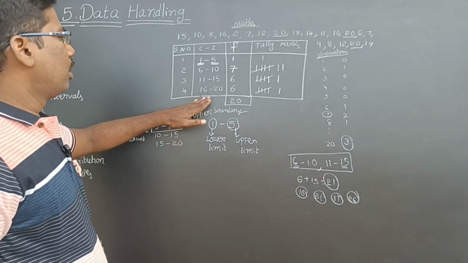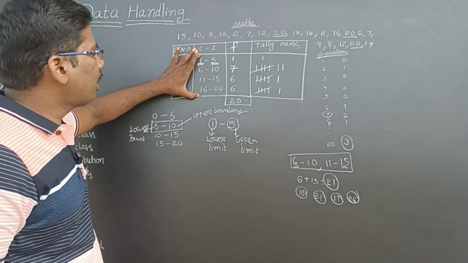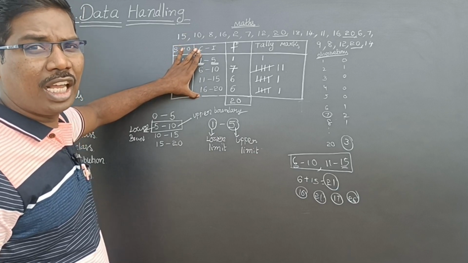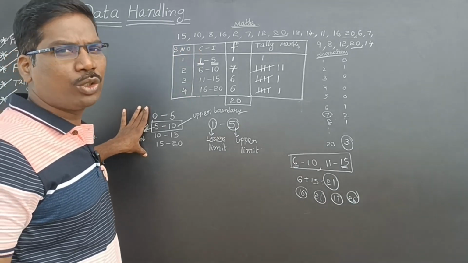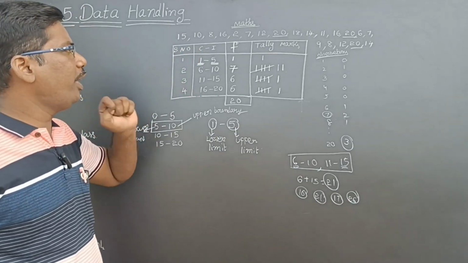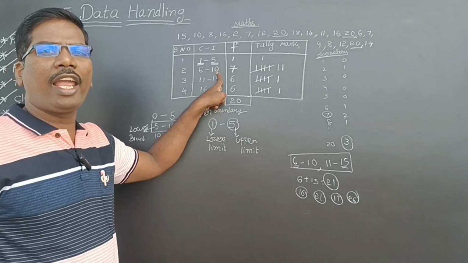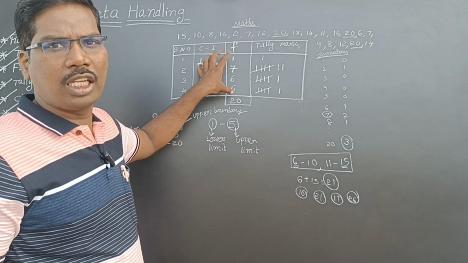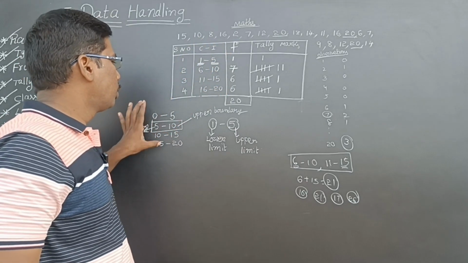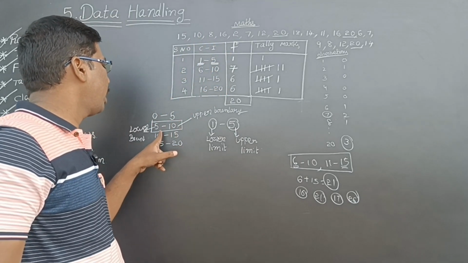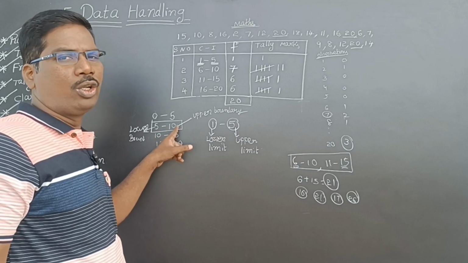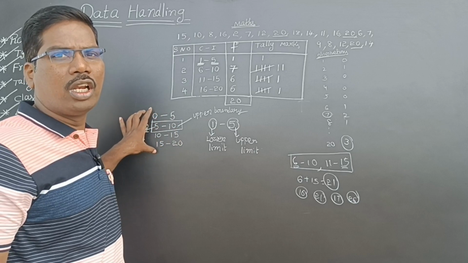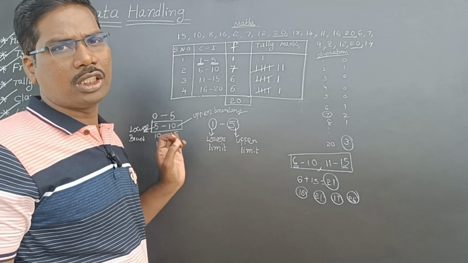Means here, these class intervals are inclusive class intervals. These class intervals are exclusive class intervals. Means if I get 10 marks, here I can include. So these are called inclusive class intervals. These are called exclusive. So if I get 10, I have to get 10 marks here only. I should not keep it here. So that's what means we are excluding 10 marks here. These are inclusive class intervals.